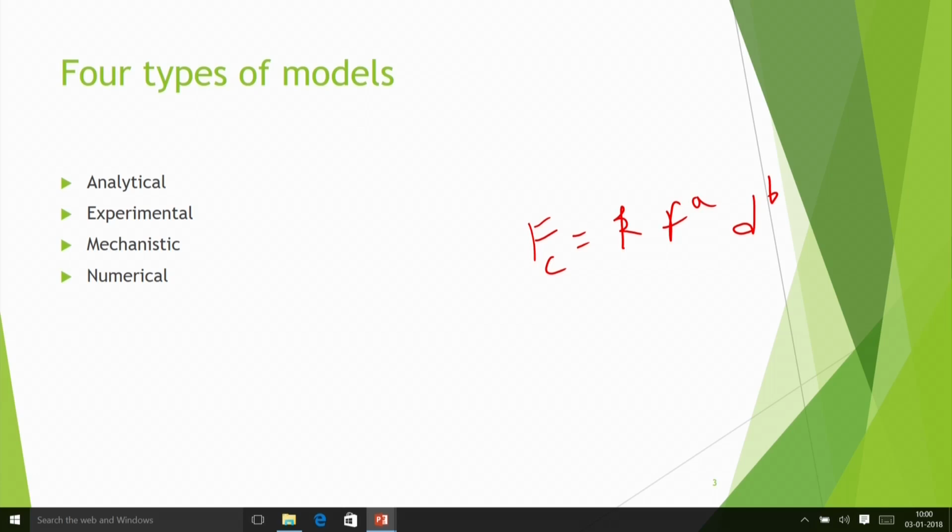In that we use governing equations which govern the behavior of metal cutting, like the continuity equation and equilibrium equations. These equations have to be solved not analytically but by means of numerical methods. For example, we can use the finite difference method or the finite element method and other techniques also. Such methods are called numerical models.